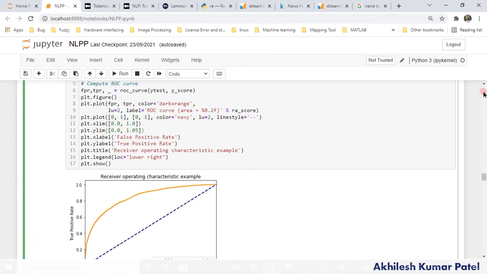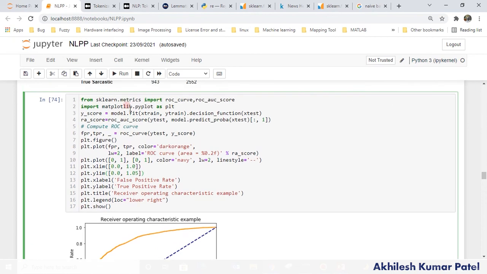So there is a simple way: just import this from scikit-learn, and here you will get the ROC AUC score. And remember, it is important to define what the true positive is for you. In my case, true positive is whether it is predicted as sarcasm or not. So here you will get the score for different probability and different threshold values.